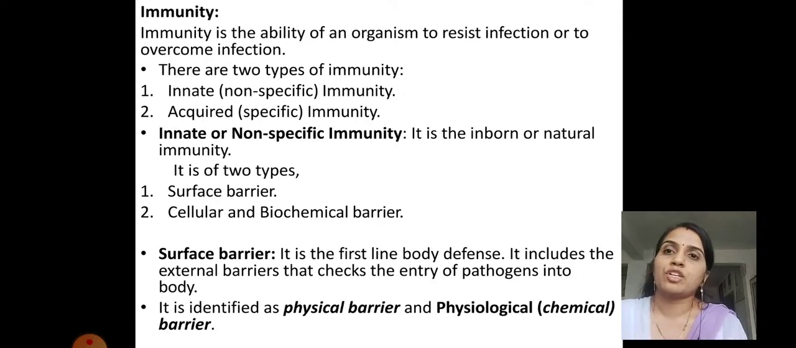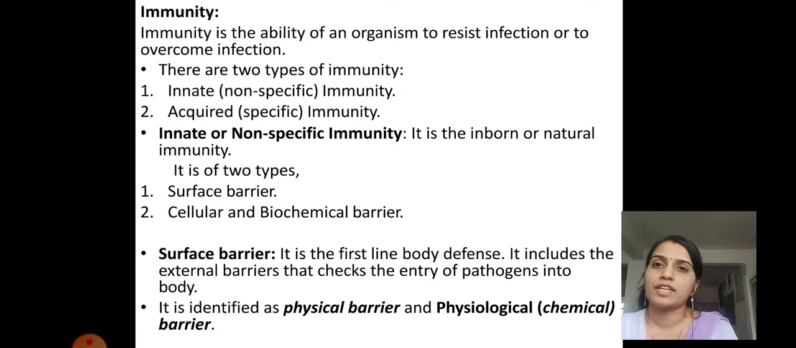Next topic is immunity. Immunity is the ability of an organism to resist an infection or to overcome the infection, and it depends on the person. Everybody's immune power is different, so everybody's resistance power varies, and so the immunity is different. So it is the ability of a living organism to resist or overcome the infection.